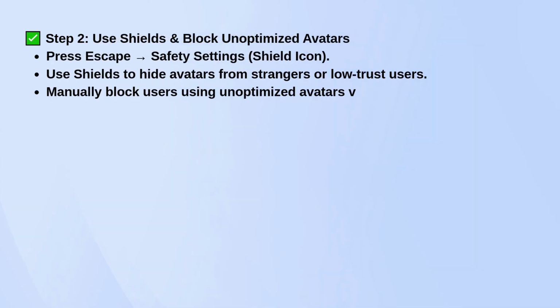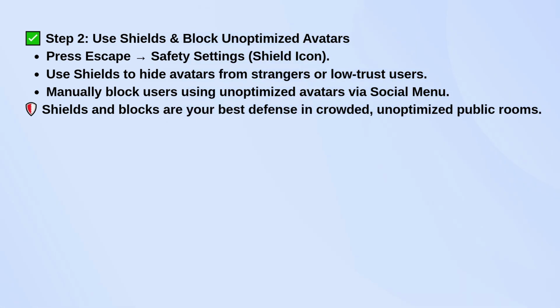Next, use VRChat shields and safety settings. Press Escape, then click on the shield icon to open safety settings. Use the shields to hide avatars from people you don't know or trust. If you're in a room and someone's avatar is lagging you out, you can also go into the social menu and block their avatar manually. This is especially useful in big public worlds with lots of unoptimized avatars.